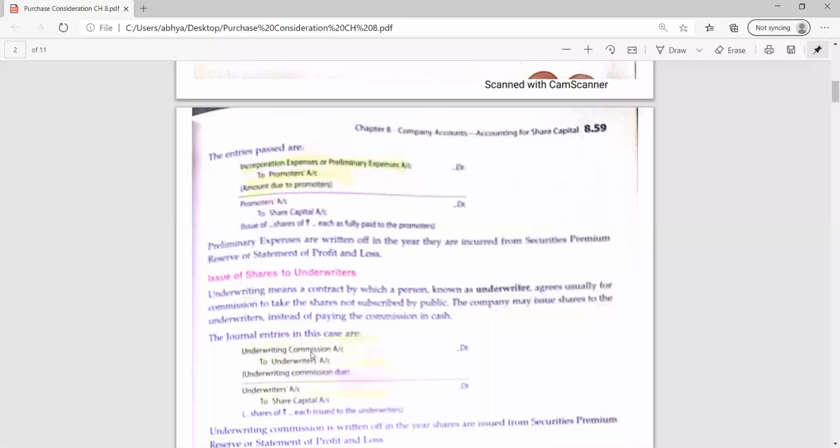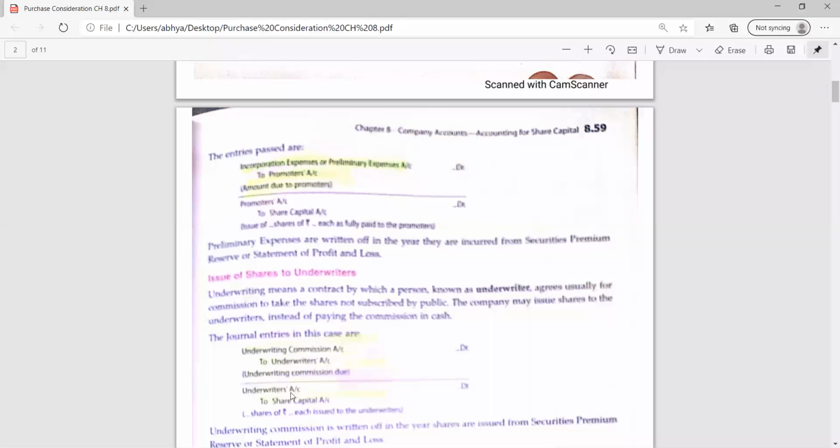If the underwriter is ready with this condition, then they will be issued shares just like the promoters. The remuneration paid to the underwriter is known as underwriting commission. It is an expense to the company, so it will be debited. Underwriting commission account debit to underwriters. If the name of the underwriter is given we write it, if not then we write underwriters.